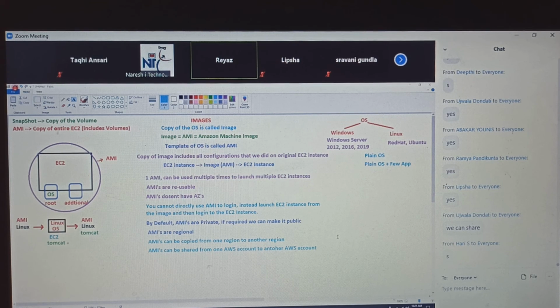Yep, very good. Okay, so guys, if you make these images public, let's say for example, you have a company called Boom Limited. Boom company has their own software, which is very hard to configure.